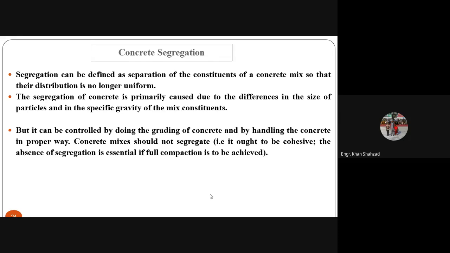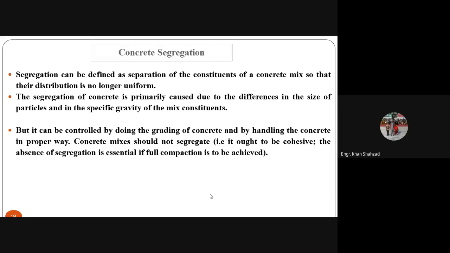But it can be controlled. How can you control segregation? By doing the grading of concrete and by handling the concrete in a proper way. As I told you, try to use well-graded aggregates, well-graded material, and then try to use the mixer machine or try to use the concrete from the plant. Try to avoid hand mixing of the concrete.